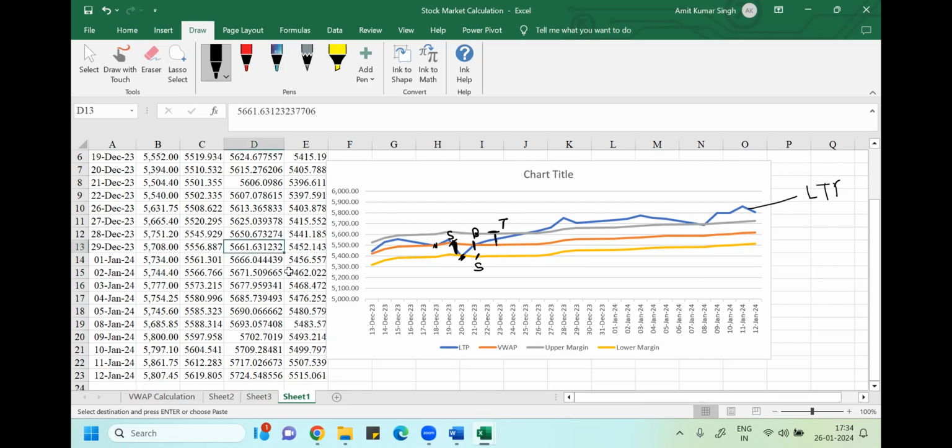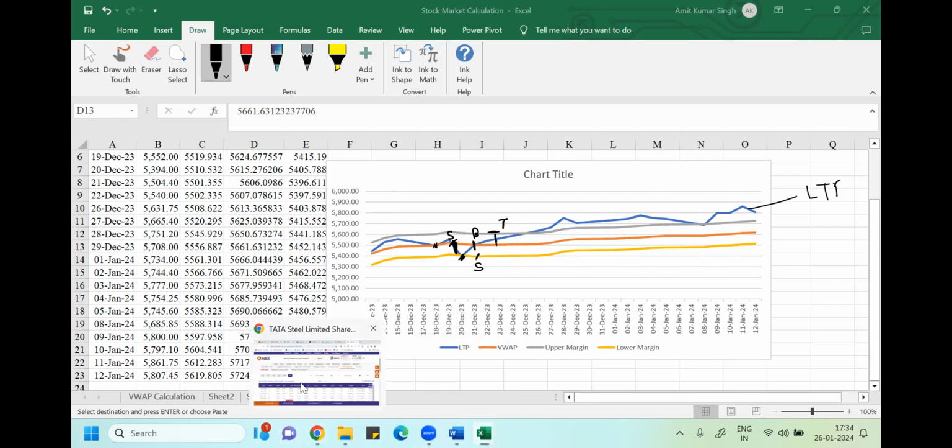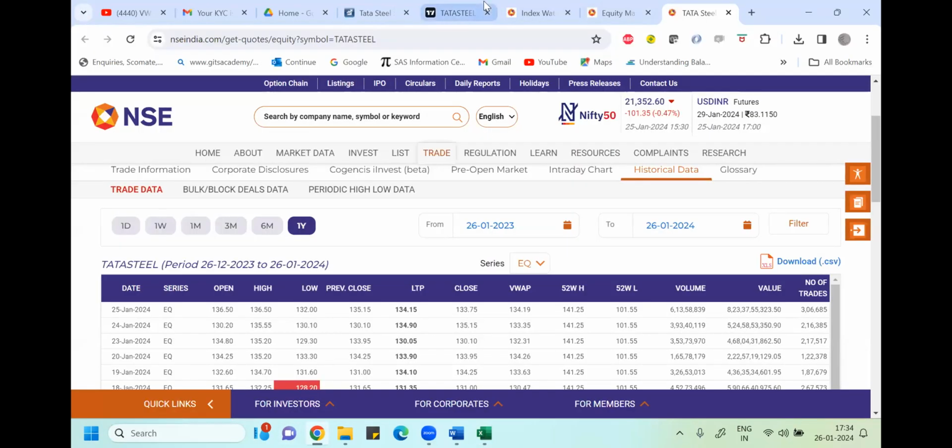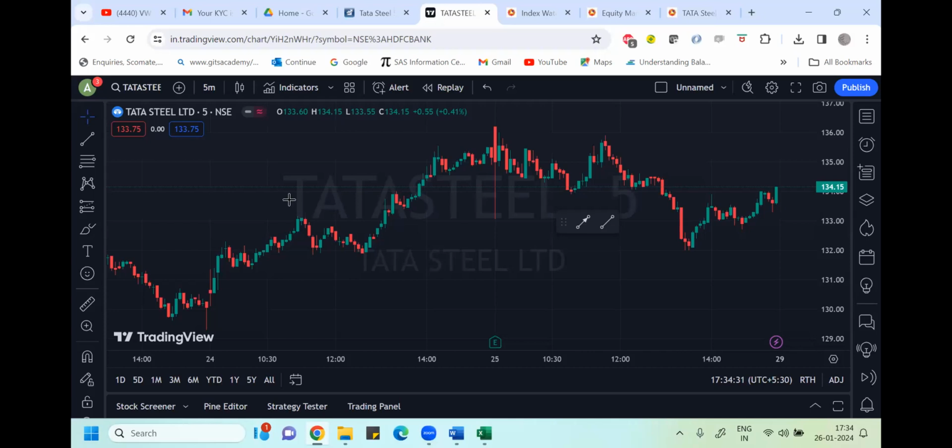If you want, you can generate the same by using TradingView or any other app in the market. You can use any app. Maybe if I'm seeing Tata Steel in TradingView, you can see this. I'm basically observing a 5-minute chart. You can see 5-minute or 10-minute chart. 1 minute, 3 minute, 5 minute, 10-minute chart would be ideal for you.